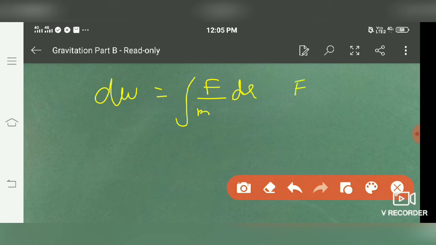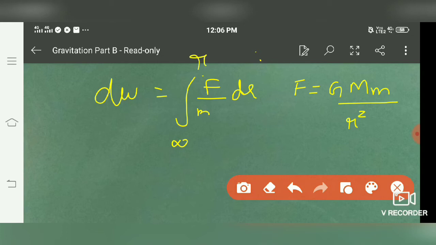Now force between the capital M and small m is what? Capital G, capital M, small m over r square, suppose r is the distance between them. As I want to move it from infinity to a distance, say capital R or small r, whatever you want to consider. So let's say smaller r, because that is a general case.